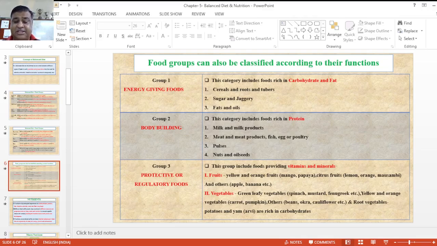Next is vegetables, that is called green leafy vegetables, yellow and orange types of vegetables, that is carrot and pumpkin. Other types of vegetables, that is beans and cauliflowers, and root types of vegetables, that is potato and yams, which are rich in carbohydrates, present in different types of vegetables.